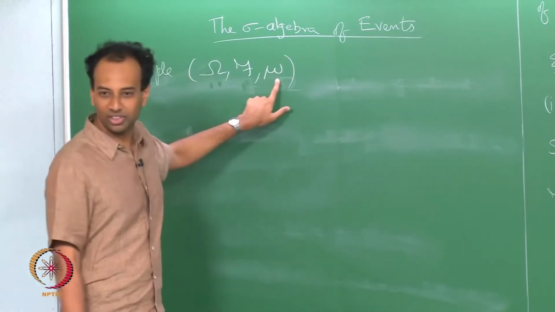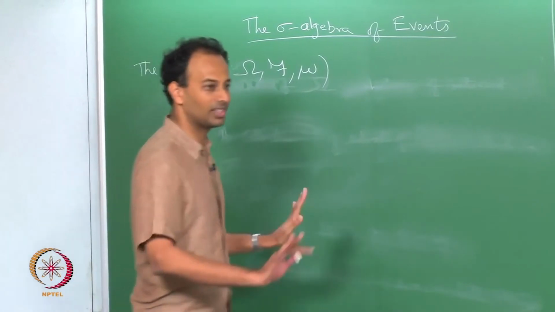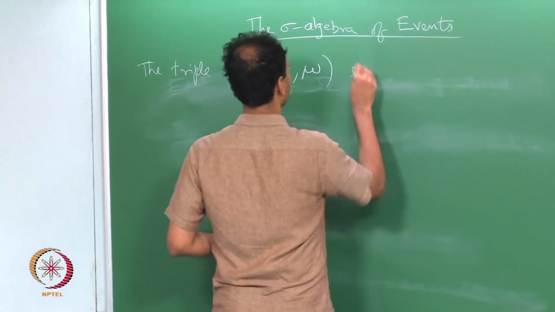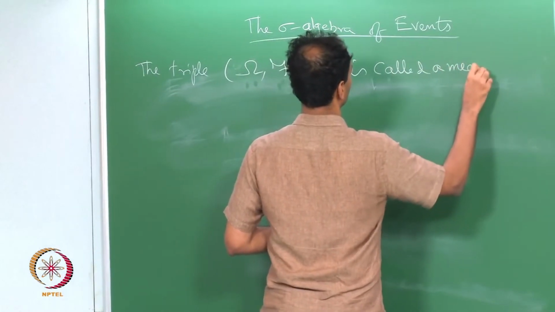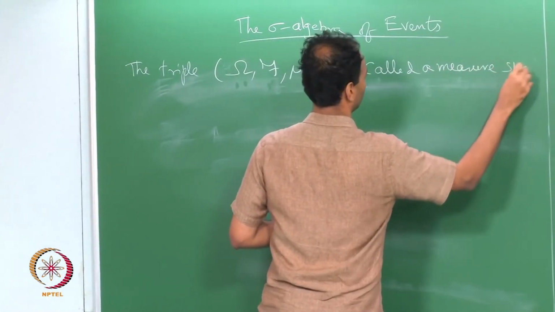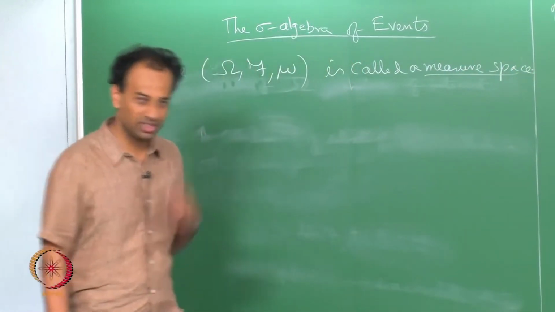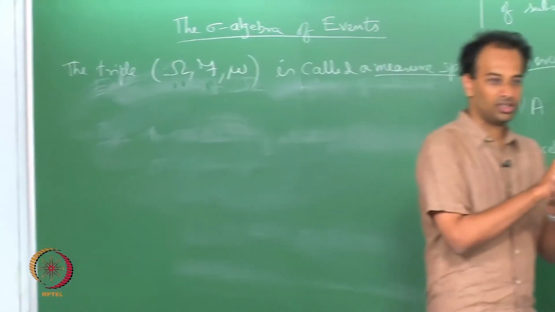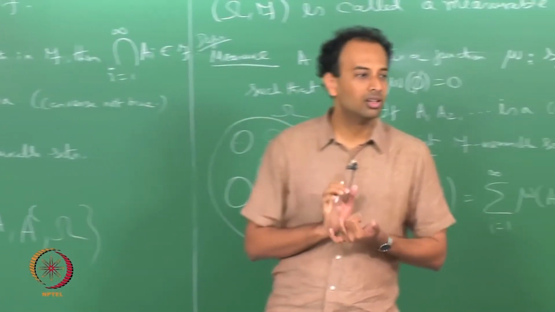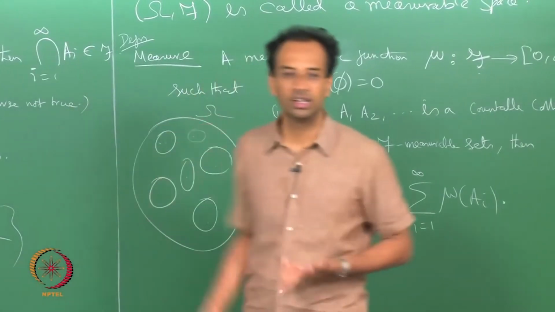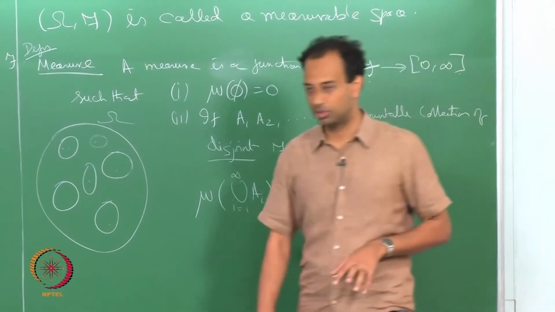Now that you put a measure on this space, this is called a measure space. Okay, now it has a measure. So, what is a measure space? It is a triple consisting of a set, a sigma algebra of subsets on that set, and then a measure defined on the F-measurable sets. These properties should be satisfied for that.